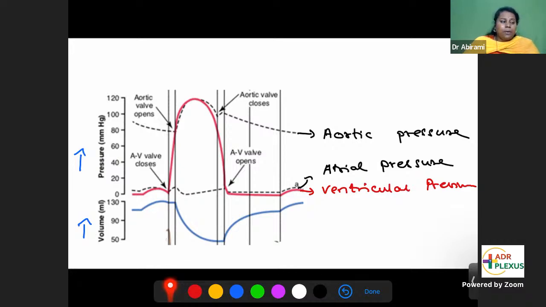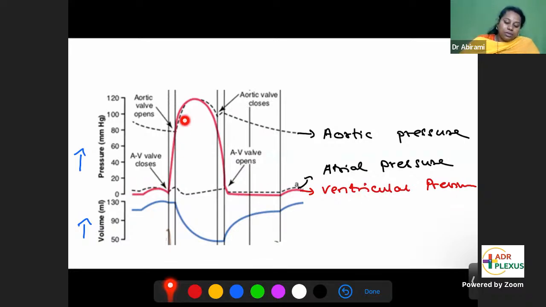So how will you interpret these curves? Look at aortic pressure curve. Look at the pressure values. What is aortic pressure? The pressure in the aorta. The systemic blood pressure, 120/80. We record it in the brachial artery, but that is not the pressure originating in the brachial artery. That's the pressure originating in the aorta. So aortic pressure curve denotes the systemic pressure, 120/80. So the curve which has 120/80 is aortic pressure curve, because aortic pressure is systemic pressure.